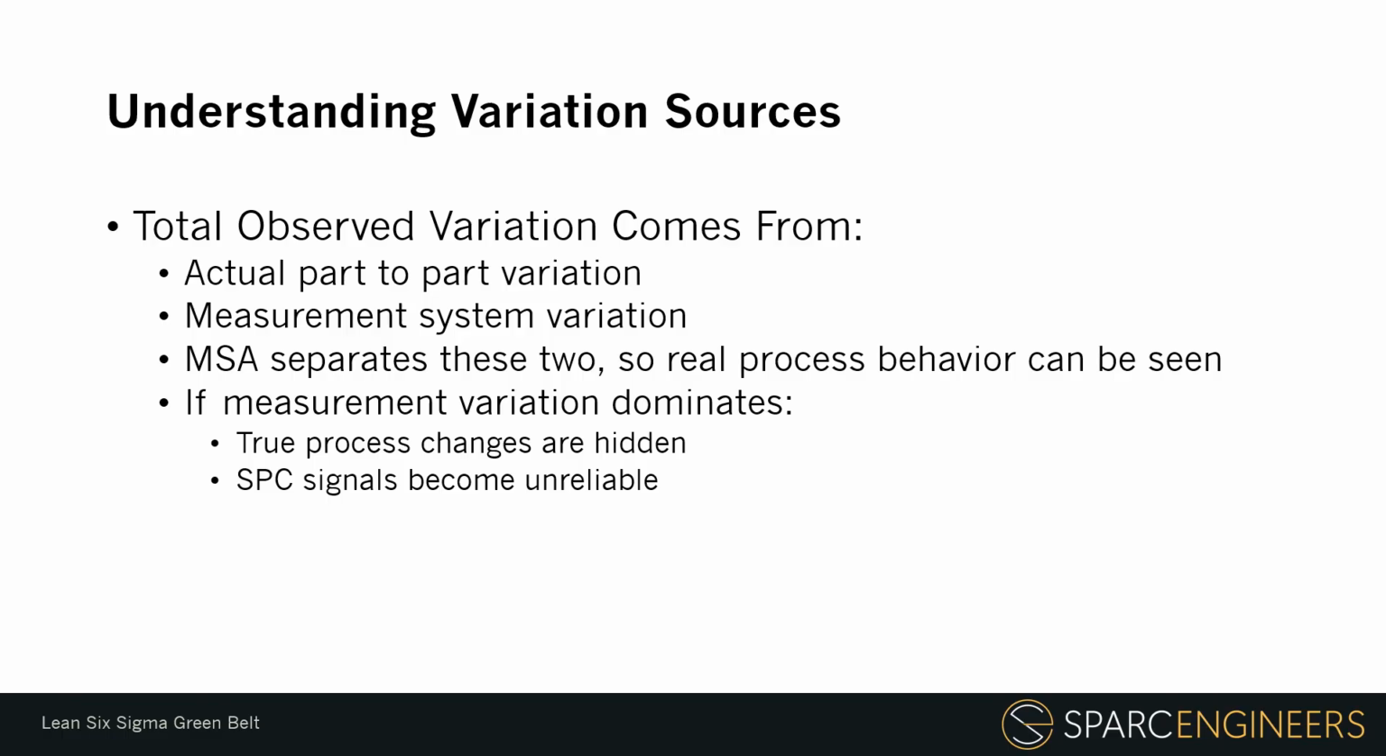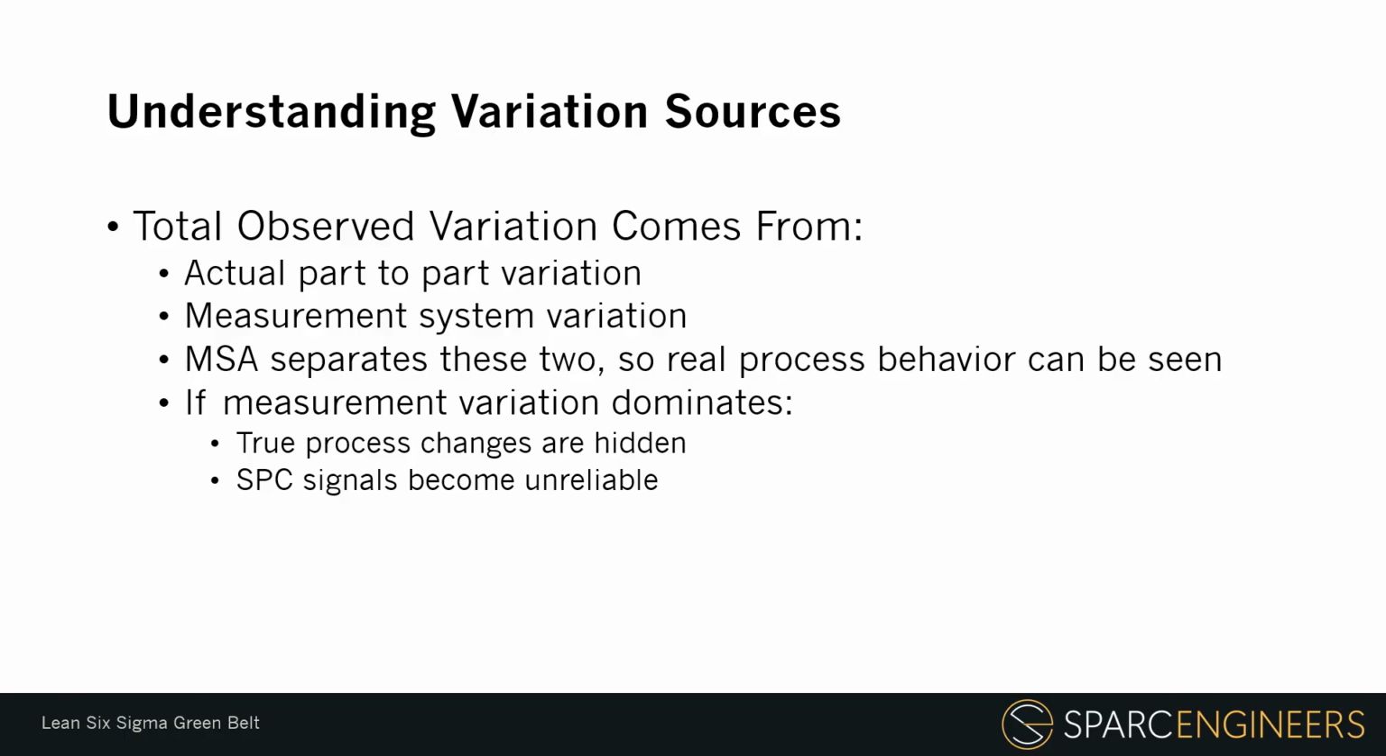That distinction matters because we do not want to confuse measurement noise with actual process variation. If measurement variation dominates, then true process changes can be hidden. SPC signals become unreliable. Capability results become misleading. And improvement decisions become risky. A simple way to think about it is this. If your measuring system is noisy, it becomes harder to hear what the process is actually telling you.